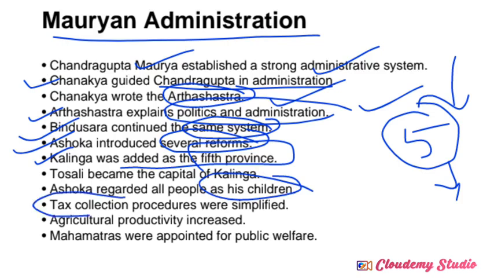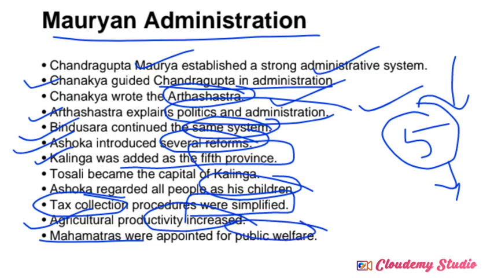Tax collection was totally simplified, meaning there was no burden on the common people. Agricultural productivity also increased, meaning they gave importance to the development of agricultural activities. Next, Mahamatras were appointed for public welfare. Mahamatras means ministers appointed under the Mauryan administration. The intention of their appointment was to take care of the public at that time. So this is what we call Mauryan administration, a brief introduction.